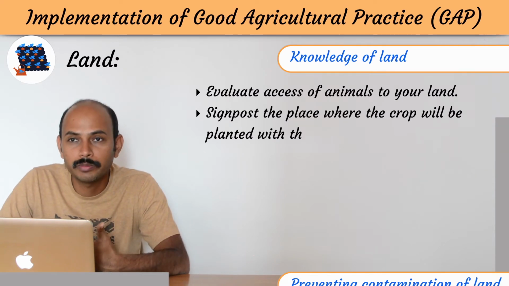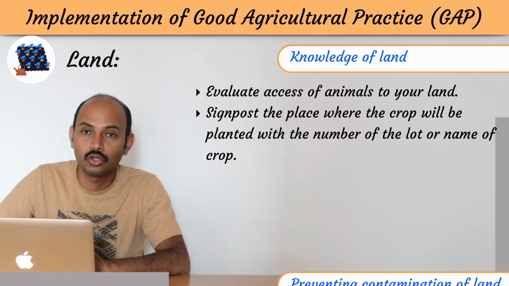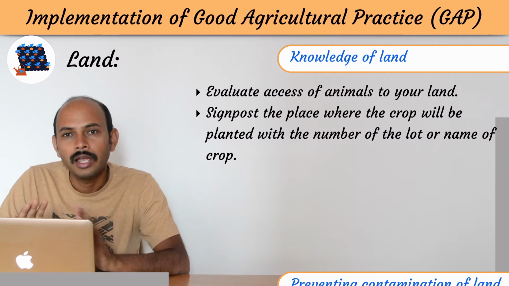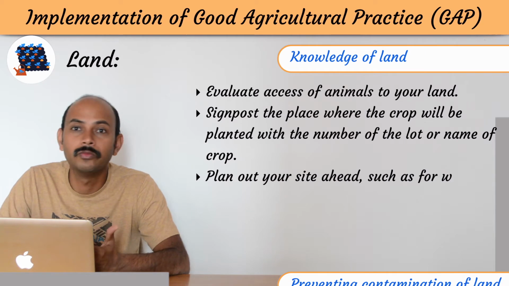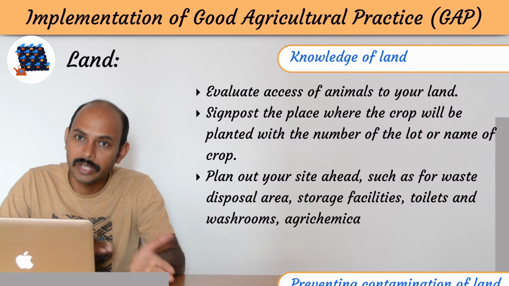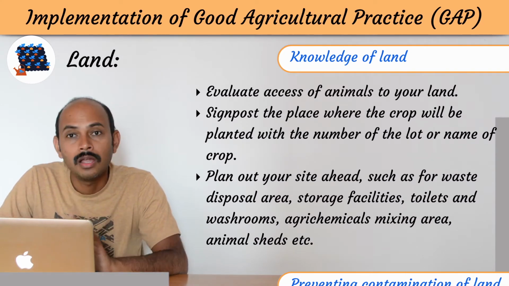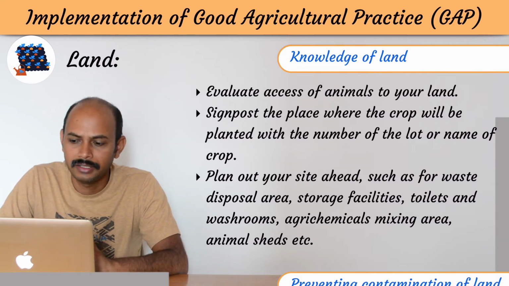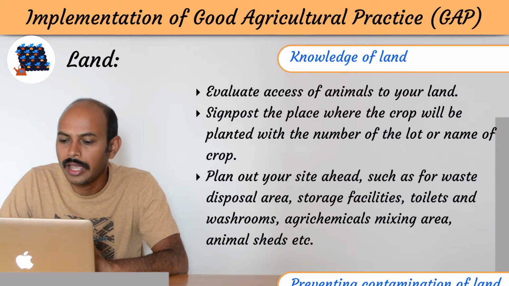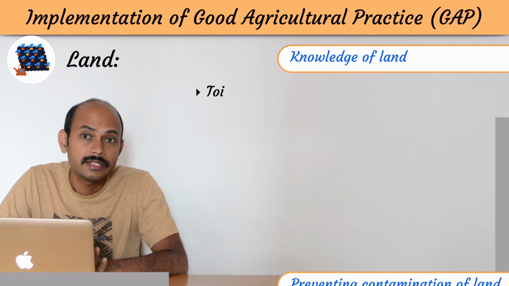And you have to put a label or signpost properly, showing what kind of crop you are growing, when it was planted, all the details of the crop and their names, lot number, and everything should be labeled properly. And you should plan your work very well beforehand, so that you can plan the disposal area, waste area, and then the product area, and they should not be mixed. Plan out your site ahead, such as for waste disposal area, storage facilities, toilets and washrooms, agriculture mixing area, and animal shed, etc.